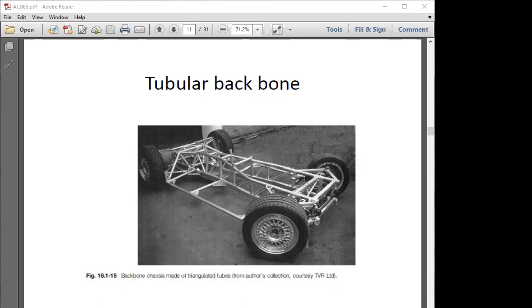Here tubes are made by using different aspects. Tubes are assembled together to form truss structure to have good strength in it.